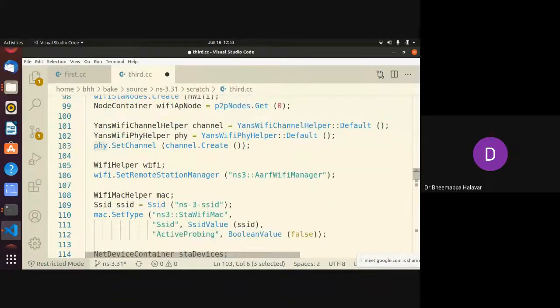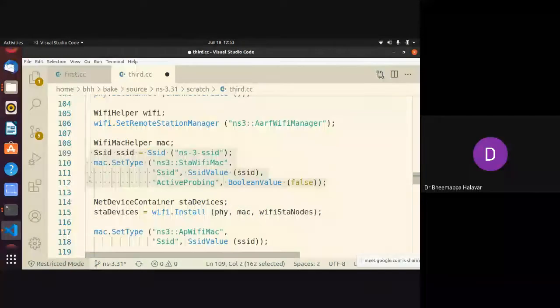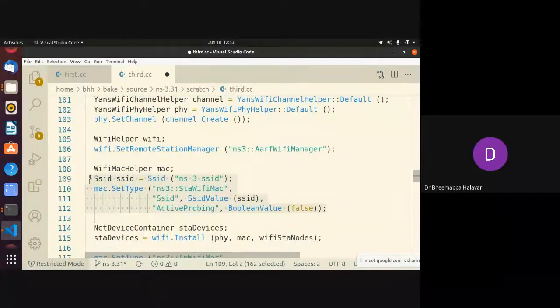Then I took a Wi-Fi helper, just to mention a remote station manager. For that, I have taken the default remote station manager. Then for the Wi-Fi helper, we have to add a MAC. Why do you need it? When you are communicating, we need an SSID. For Wi-Fi, I'm giving the SSID as this; I'm just assigning some value. This is the second part. So now we created 3 containers and 1 channel for Wi-Fi.